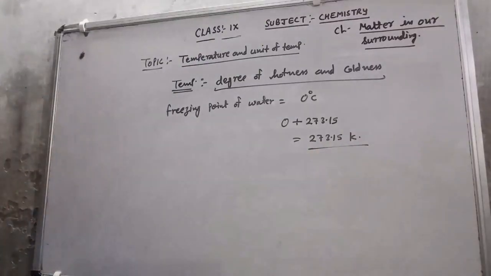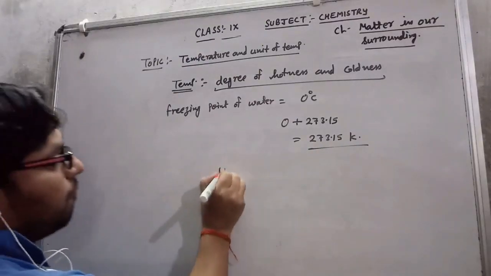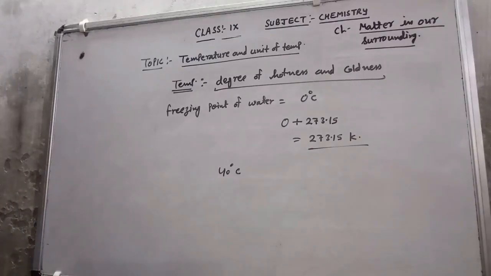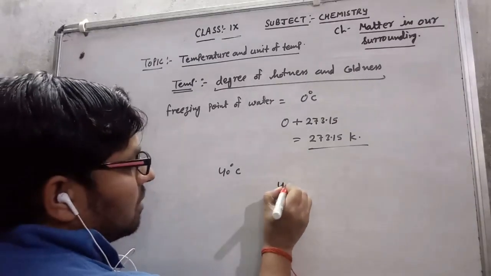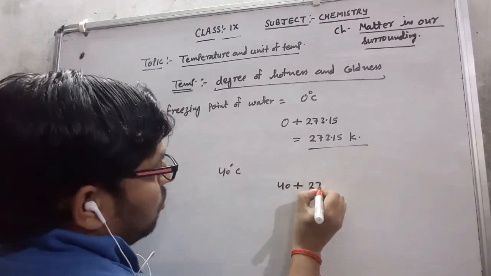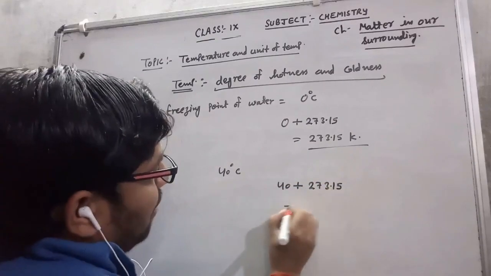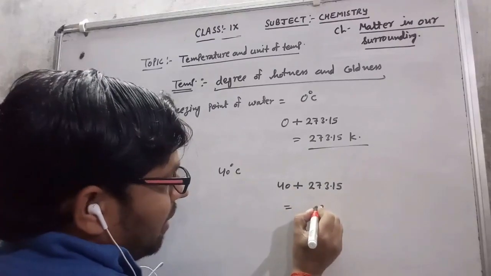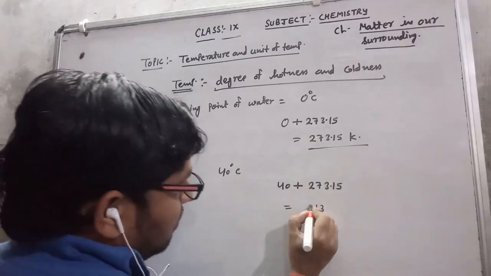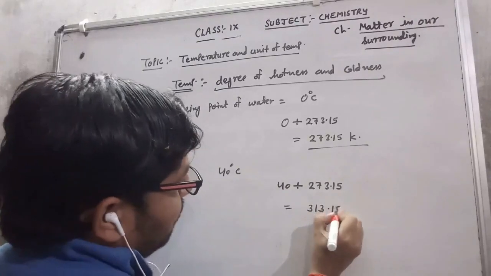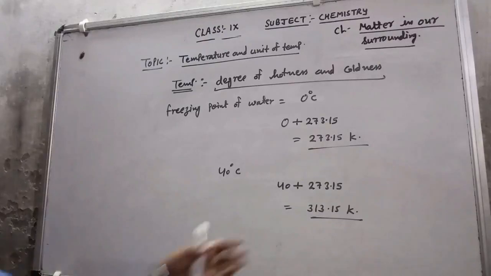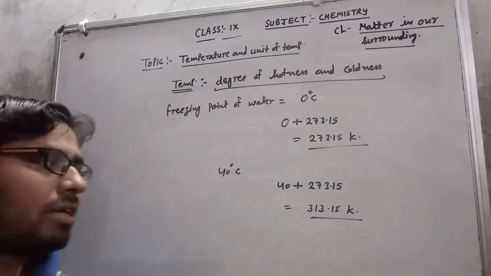Now suppose I have a temperature of 40 degrees Celsius and I ask to convert into Kelvin. It's very simple: 40 plus 273.15, which is 313.15 Kelvin. So that is very simple to convert degree Celsius into Kelvin and Kelvin into degree Celsius.